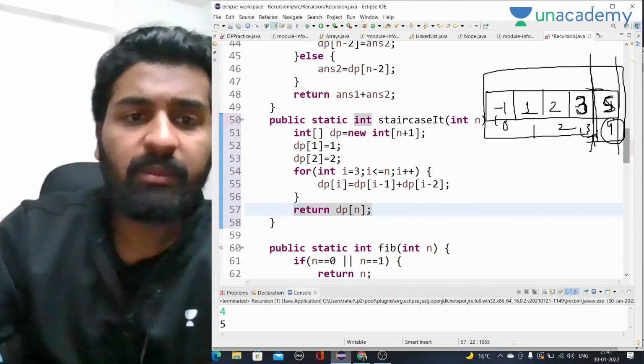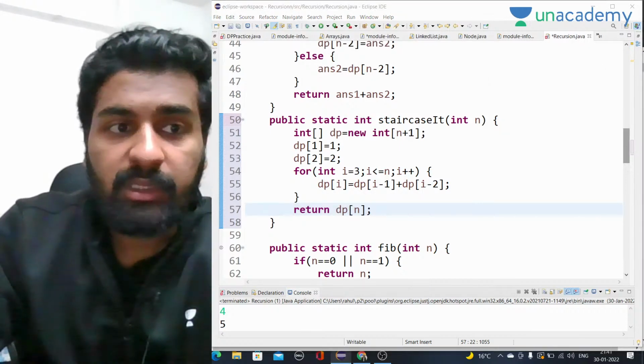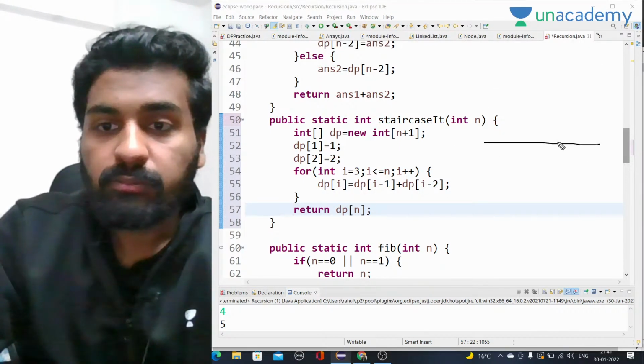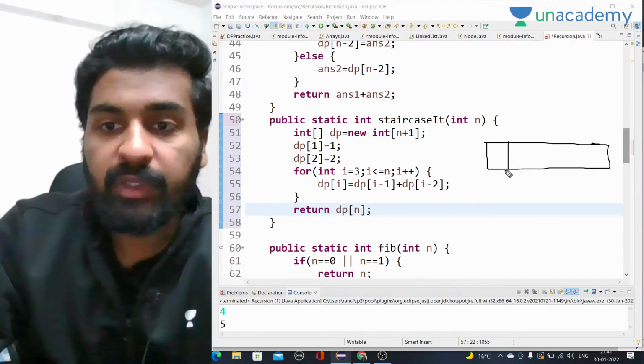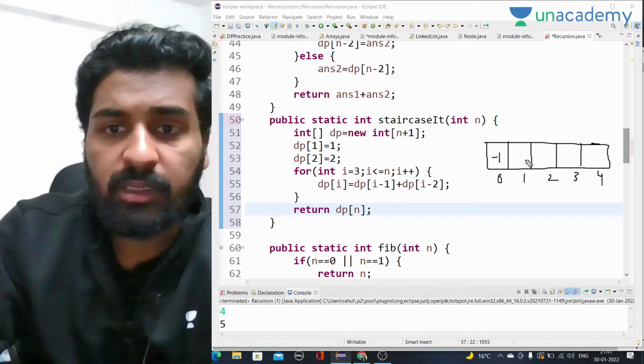This is exactly the same as the Fibonacci one. Let me just tell you as well. We have 0 index, first index, second index, third index, fourth index. Let's say initial values are 0, doesn't matter in DP.